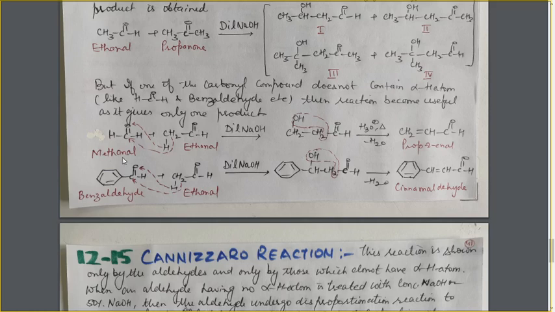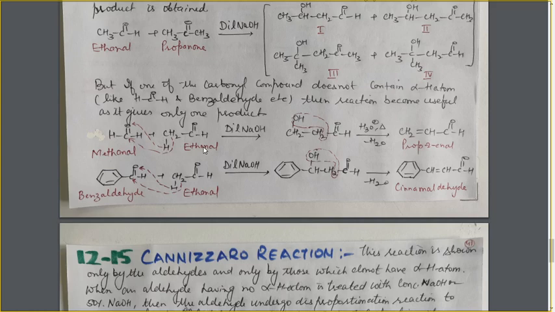For example, if the reaction is carried out between methanal and ethanal, as methanal does not have the alpha H atom, there is no alpha carbon, that's why it does not have the alpha H atom. And ethanal has the alpha H atom. Now in this case only one product is obtained. The question arises, why? Here self-aldol condensation cannot take place. Why is this so?